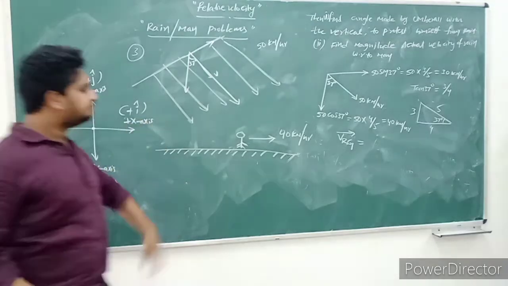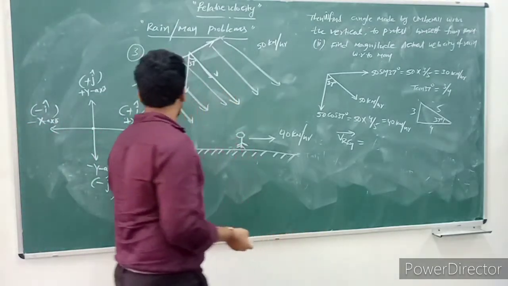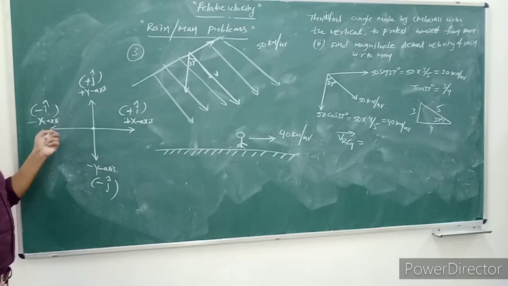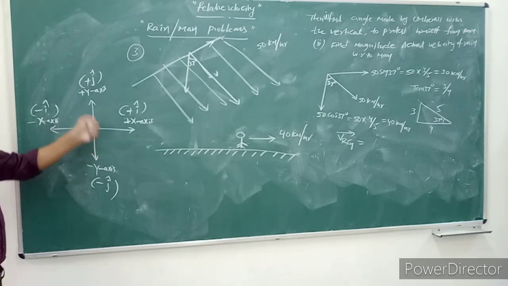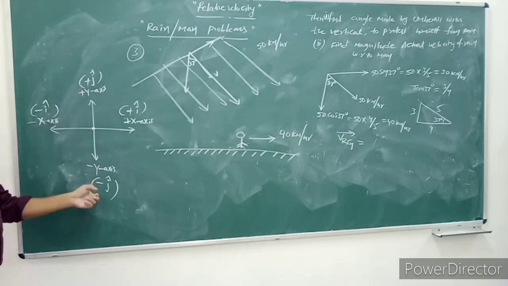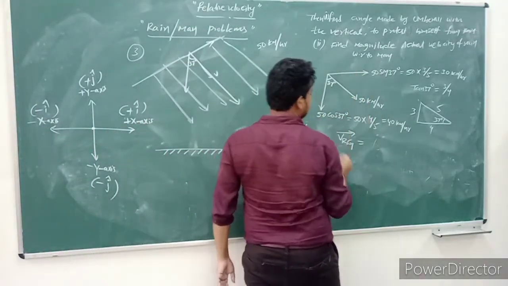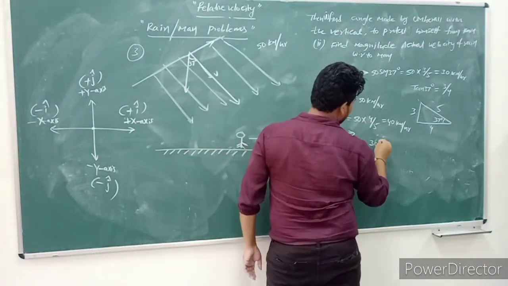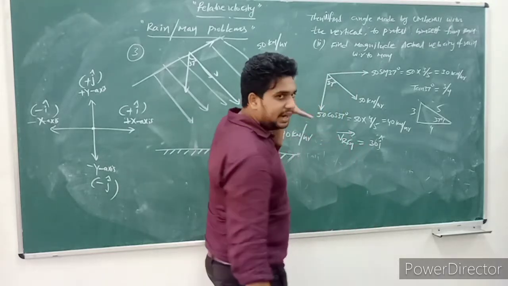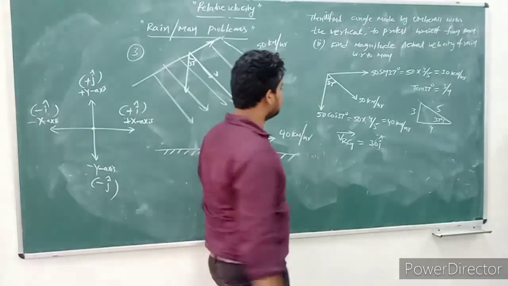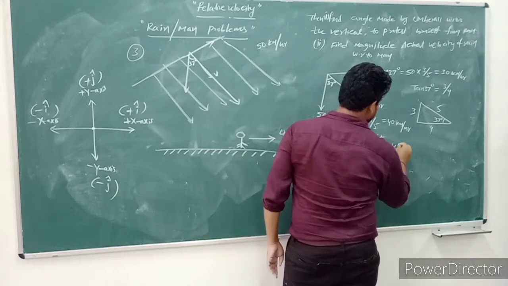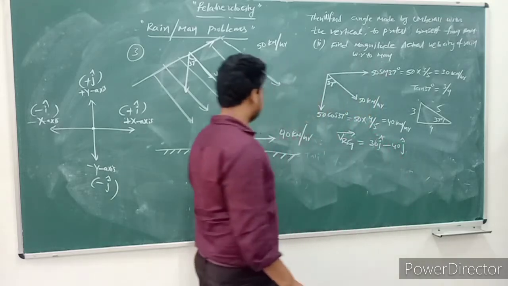So here the body, positive x-axis is I cap, negative x-axis is minus I cap, positive y-axis j cap. So how can we indicate here? This is moving in positive x-axis direction, that way 40 I cap. This is moving in negative y-axis direction, that's why we take minus 40 j cap.